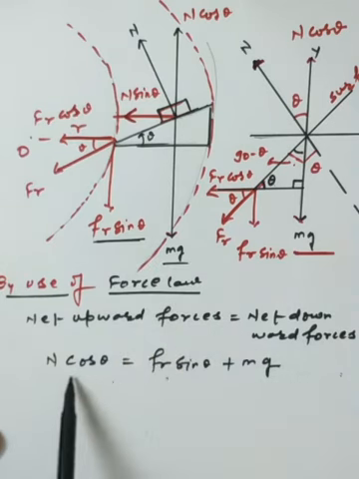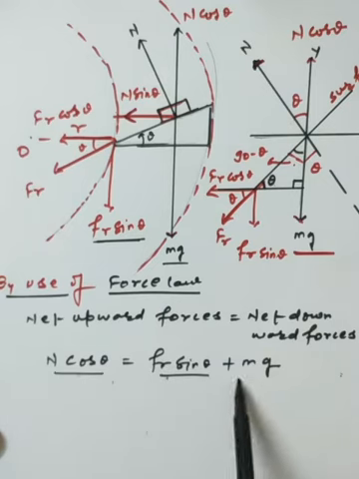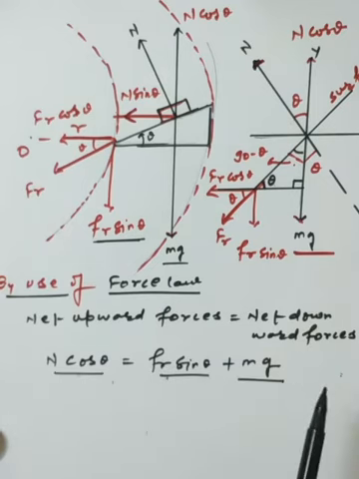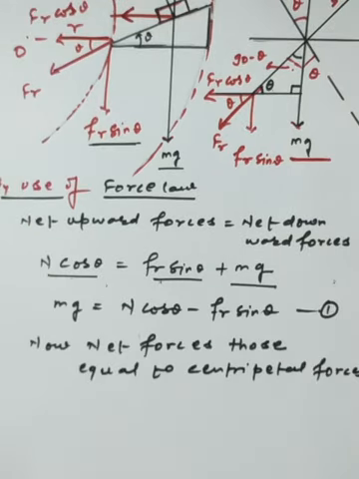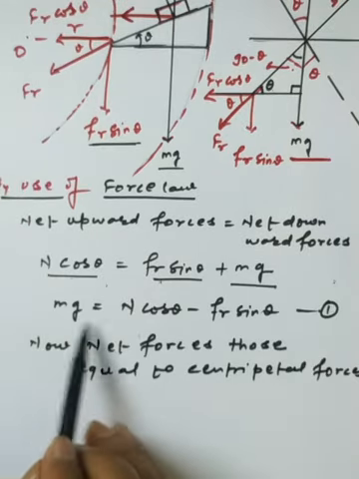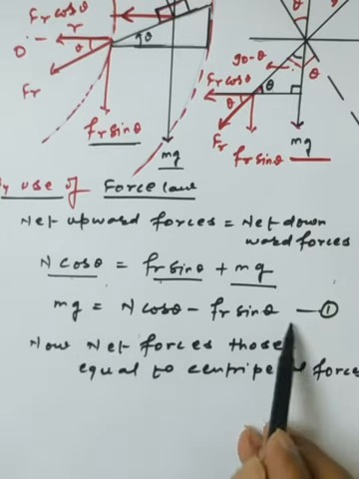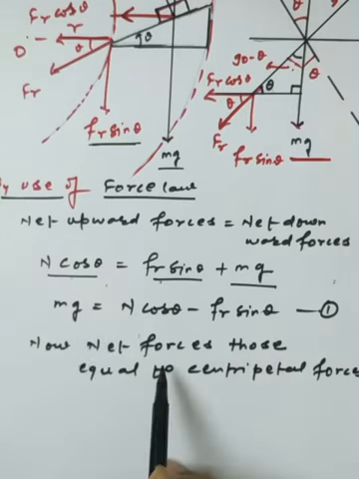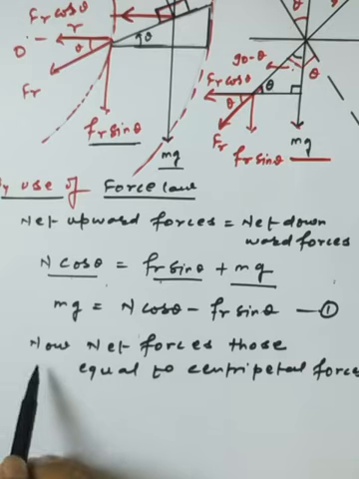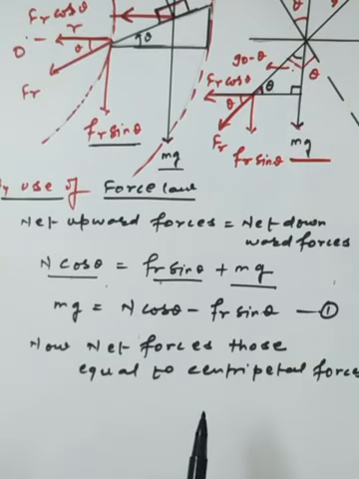So I have written N cos theta is equal to fr sin theta plus mg, and now I am just separating mg from this equation. With a simple calculation, mg is equal to N cos theta minus fr sin theta. Now I am making the conclusion about the net horizontal forces. Those are equal to the centripetal force.